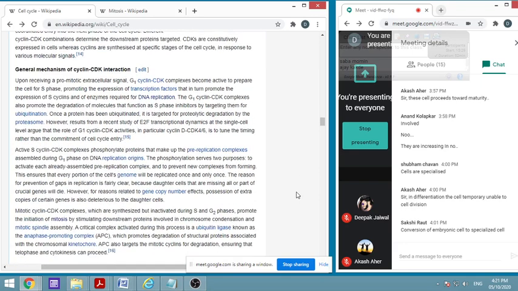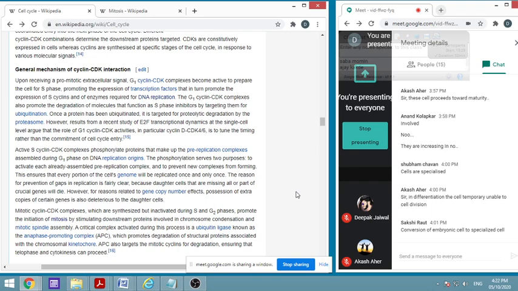So what happens into that? There are several things happening upon receiving a pro-mitotic extracellular signal. G1 cyclin CDK complexes become active, and they will prepare the cell for S phase, promoting the expression of transcription factors that will in turn promote the expression of S cyclins, that is, the cyclins which play a role in the synthesis phase, and of the enzymes which are required for DNA replication.